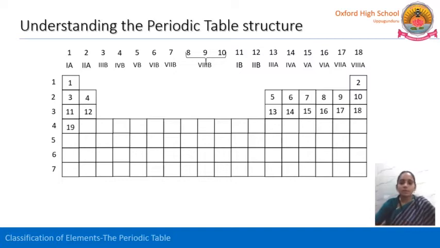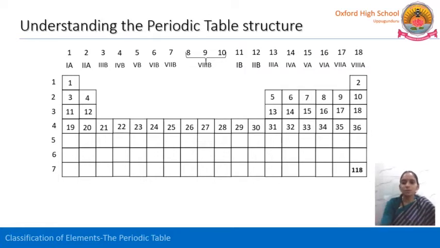See how the elements are arranged. Do you remember the statement? The elements are arranged in the ascending order of their atomic numbers. See here, 1, 2, and altogether we have 118 elements. All these are arranged according to the ascending order of their atomic numbers.